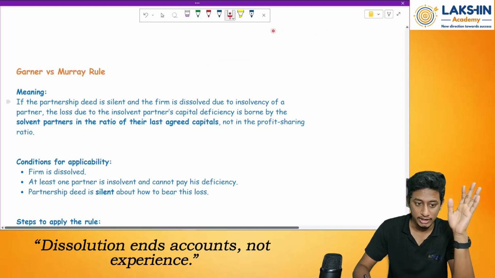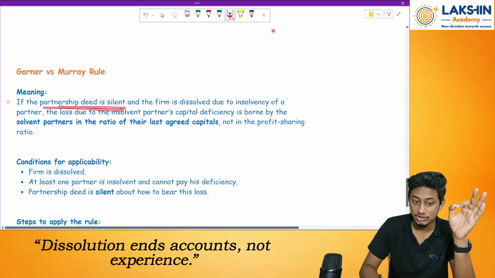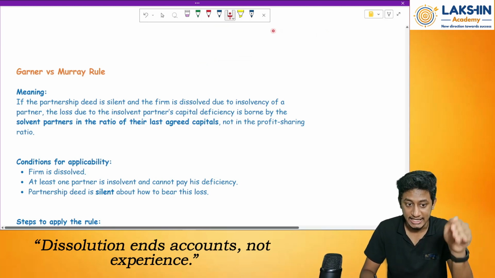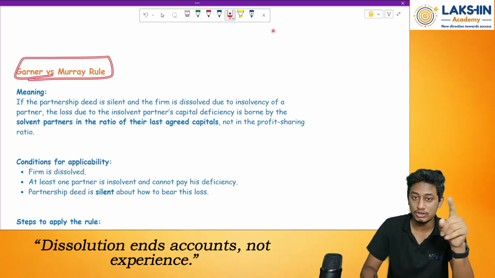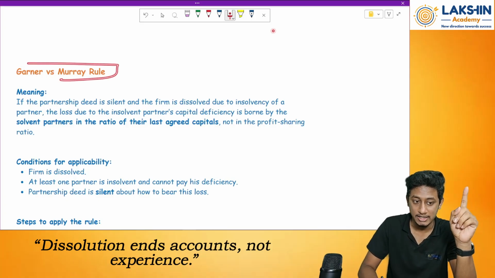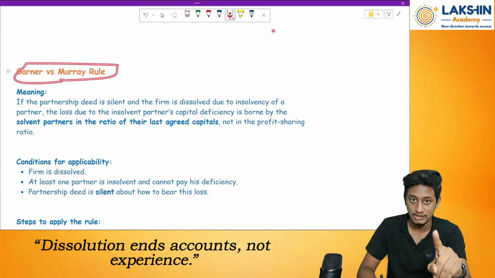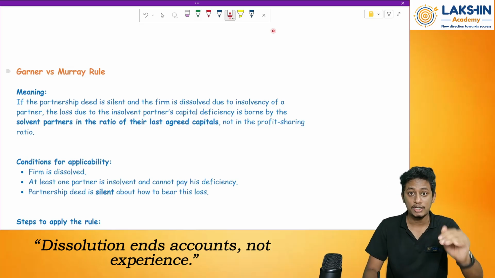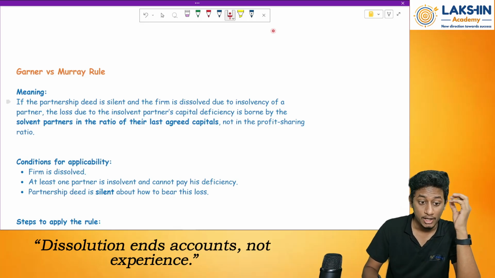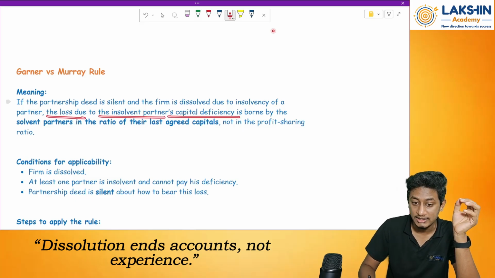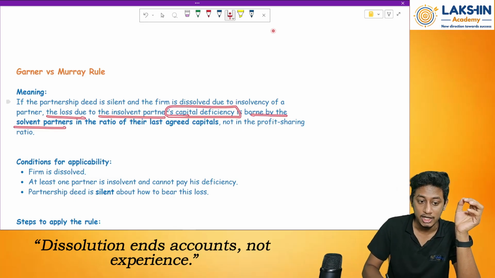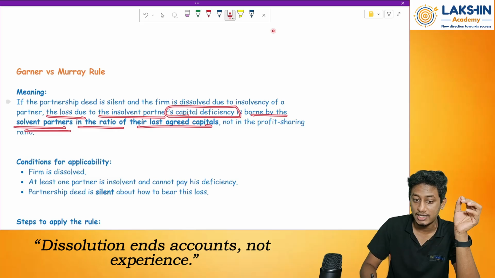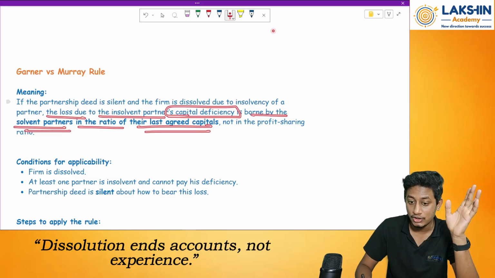Now in this case, what to do? How to pass the accounting entries? And the partnership deed is also silent on how to deal with this. In that case, we apply this rule. This rule was given by, I think, UK courts, where a partnership was dissolved due to insolvency, and they mentioned the procedure that you need to follow during this kind of dissolution. So the loss due to the insolvent partner's capital deficiency is borne by the solvent partners in the ratio of their last agreed capitals and not in the profit sharing ratio.